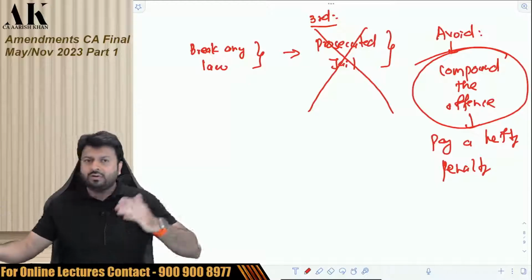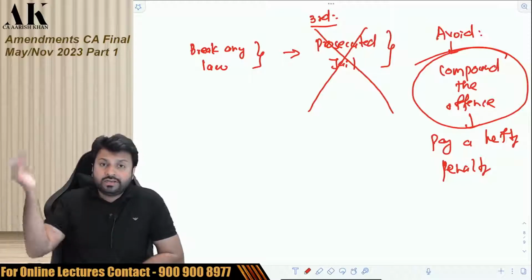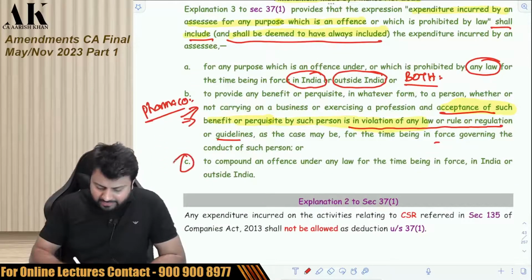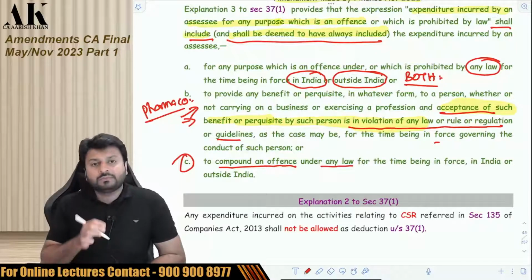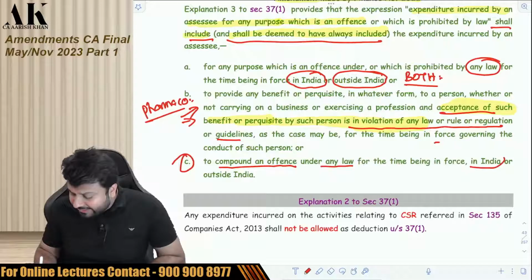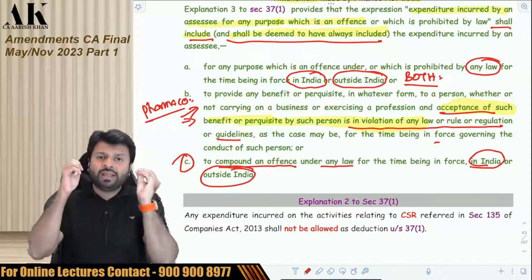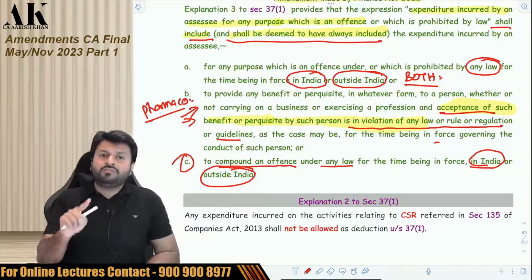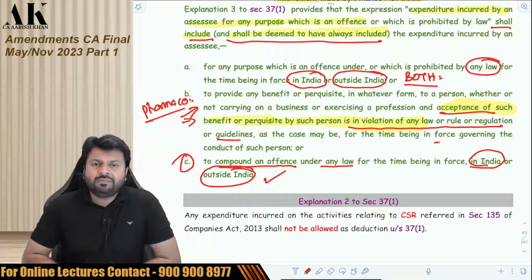Some courts were saying it is allowed. Some courts were saying it is not allowed. Secondly, compounding of which law, Indian law, foreign law, that was also not clarified. So finally the government came up with an amendment in point number C, that if you pay any expenditure to compound an offense under any law, that is not allowed. Whether that law is an Indian law or outside Indian law, if you pay a penalty to compound any offense under the Indian law, that is not allowed. If you pay any fee to compound an offense under the foreign law, that is also not allowed. Check over here.